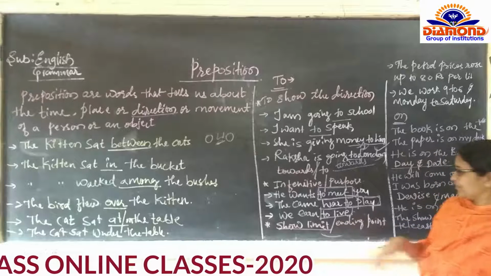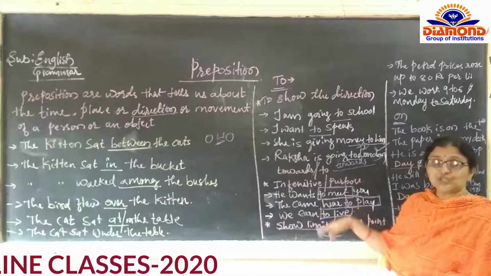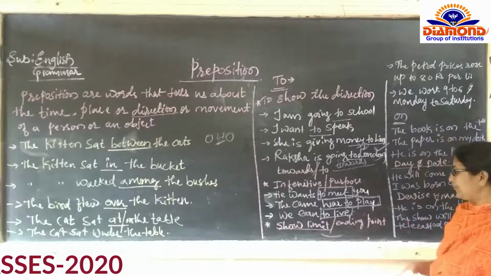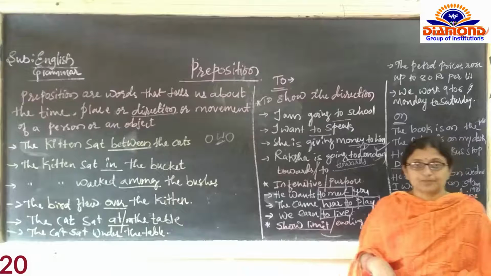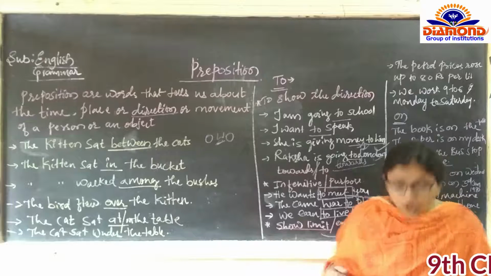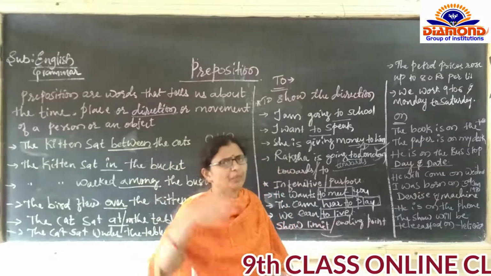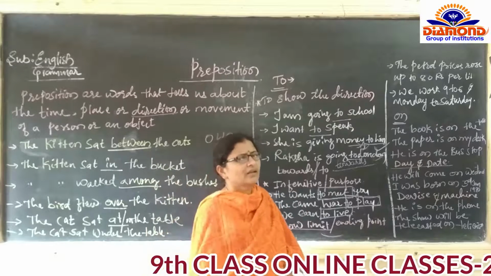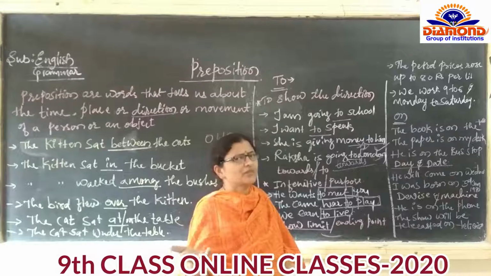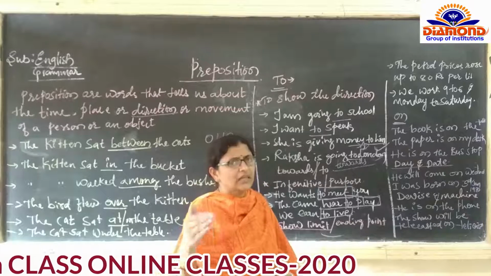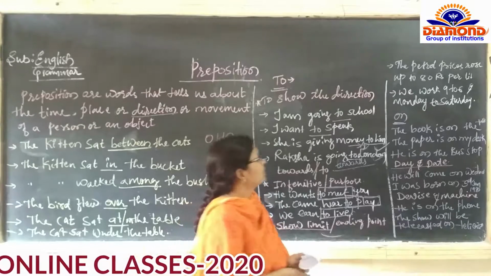Next one is where to must be used. To show the limit or ending point we can say. To show the limit or ending point. Limit means इतना ही limit रहता. End point. इसके आगे नहीं कर सकते हम. After 30 minutes we can't teach. That is a limit we can say.